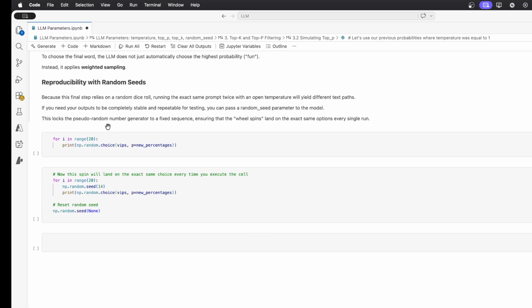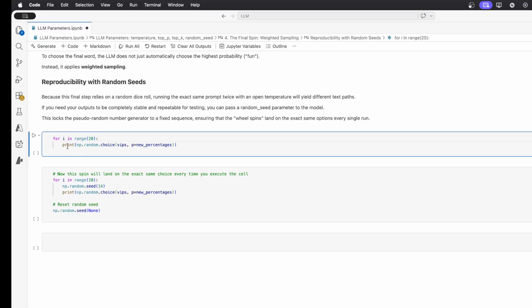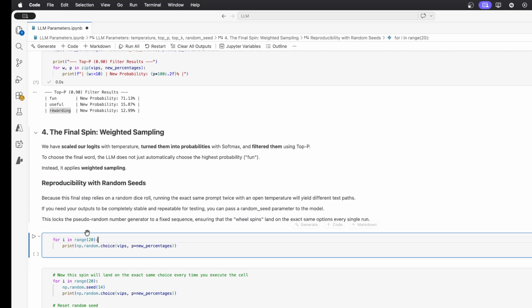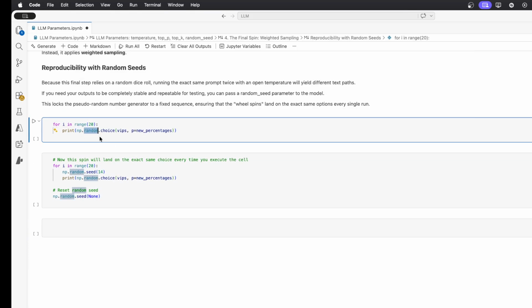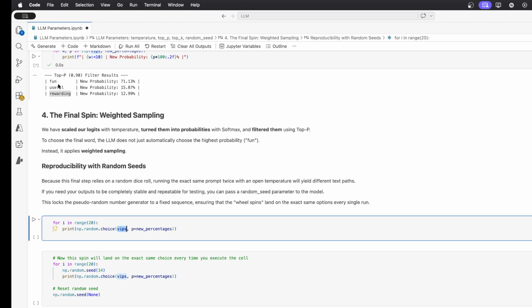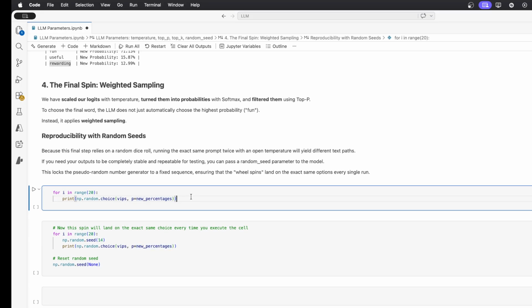So what we are doing here is we just operate in a loop. We want to see, if we spin the wheel 20 times, what word will be chosen. What we expect here is that fun will be picked most often. However, I think in 20 times we should see useful or rewarding a few times. So you see that here we just choose the random function from NumPy, and we pass our 3 words here, and here we also provide the weights to do this weighted sampling.